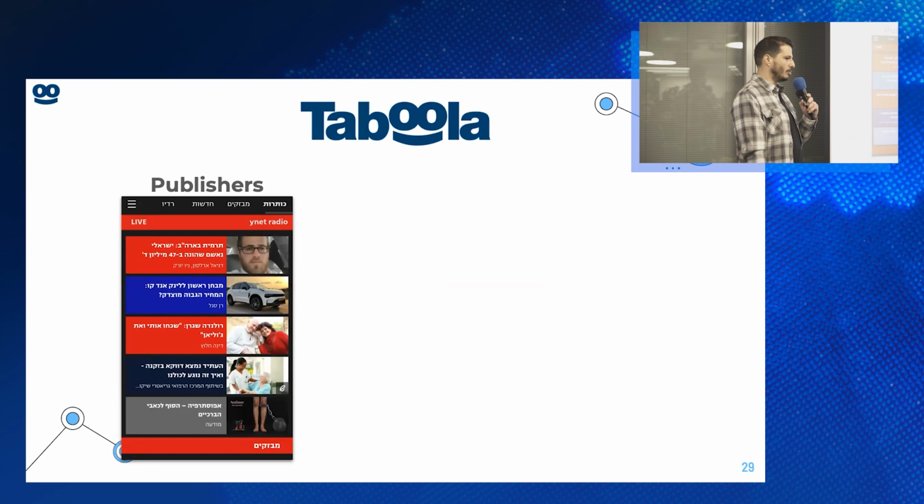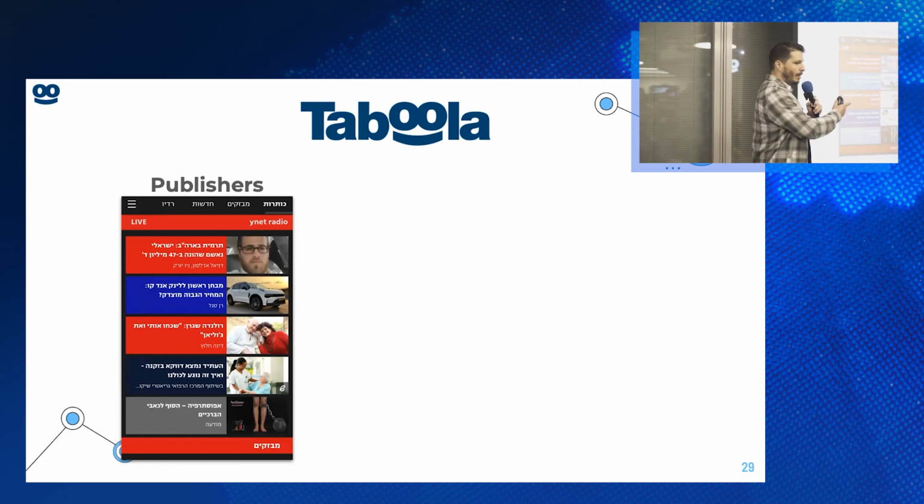So I want to welcome you into Taboola. You are going to do some content moderation for us for free. Before we get started, a few words about Taboola. Taboola is one of the largest content recommendation platforms in the world. What it means is that we have two types of customers.